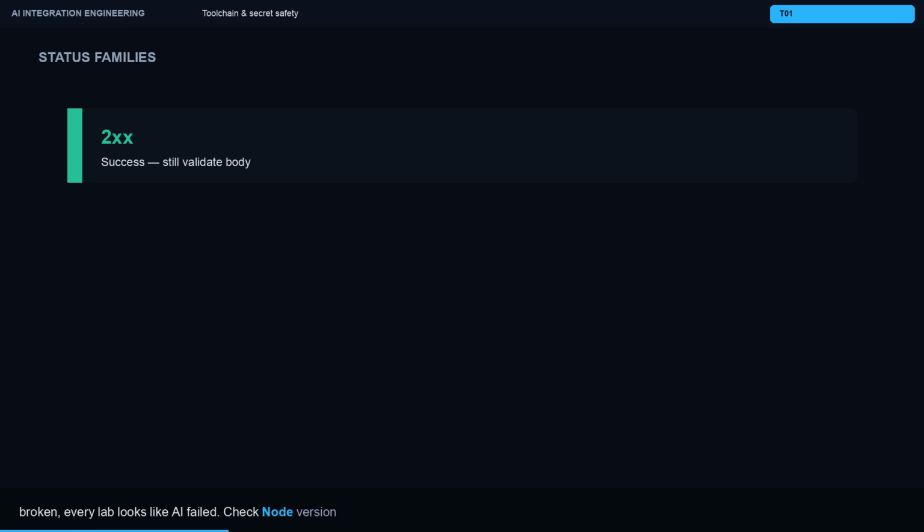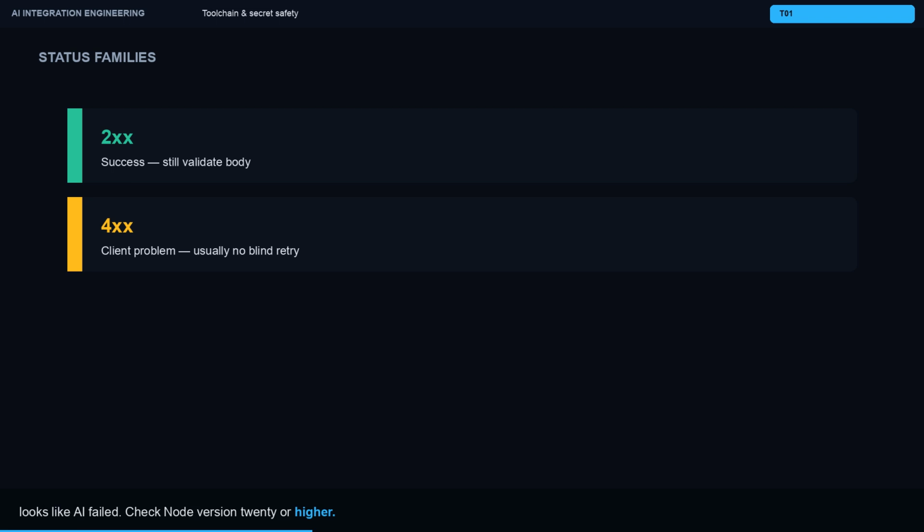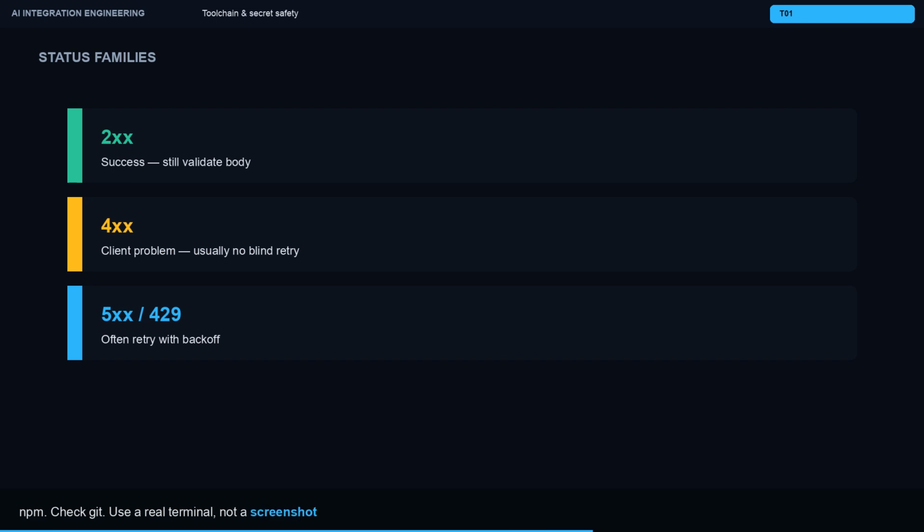Check Node version 20 or higher. Check NPM. Check Git. Use a real terminal, not a screenshot of one. Editor: VS Code, Cursor, or any editor that shows TypeScript errors.